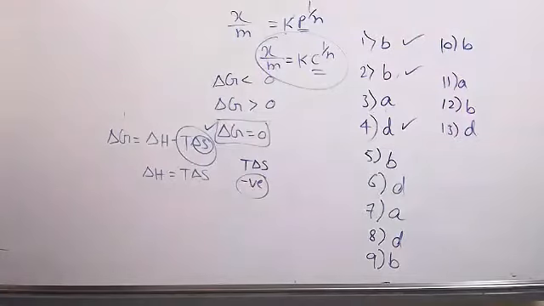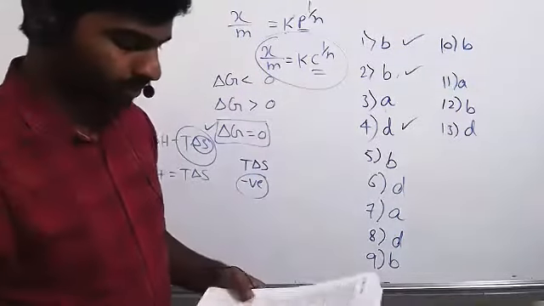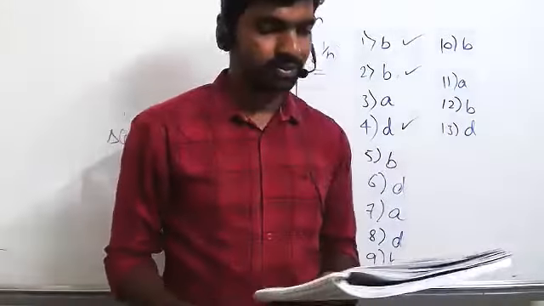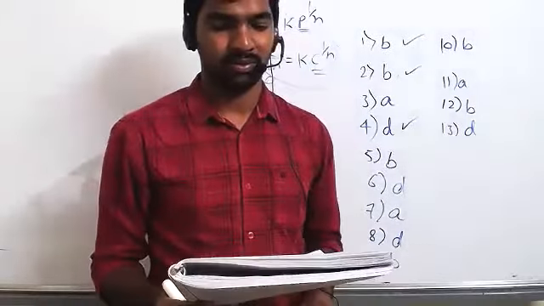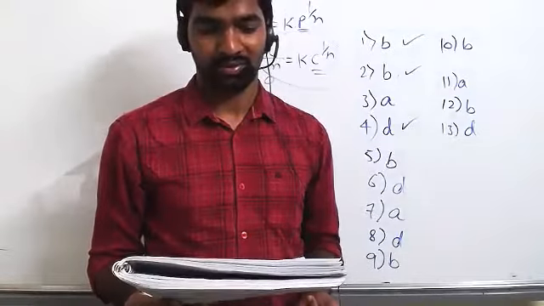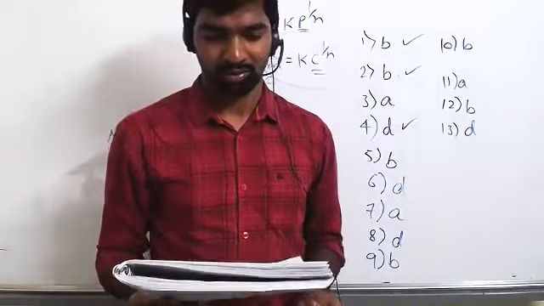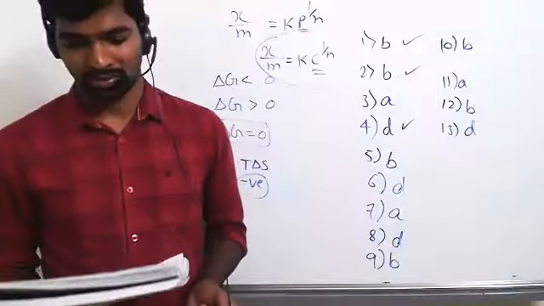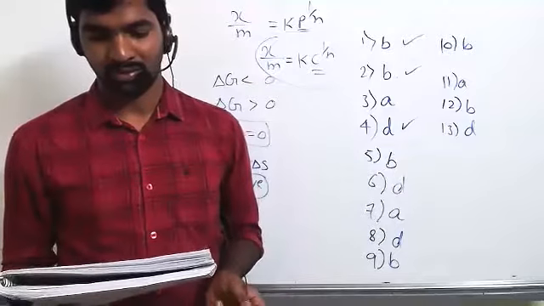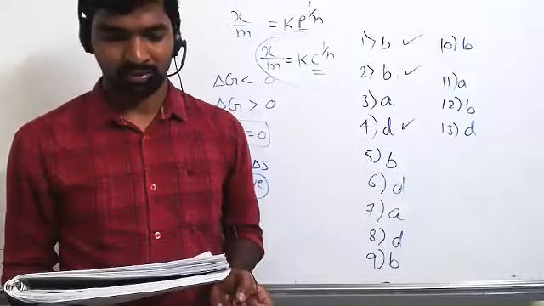Yes. Next question to Harsh. Which of the following statements is incorrect? Physical adsorption occurs at a very low temperature, and chemisorption occurs at all temperatures. Second option: the magnitude of chemisorption decreases with rise in temperature, and physisorption increases with rise in temperature.